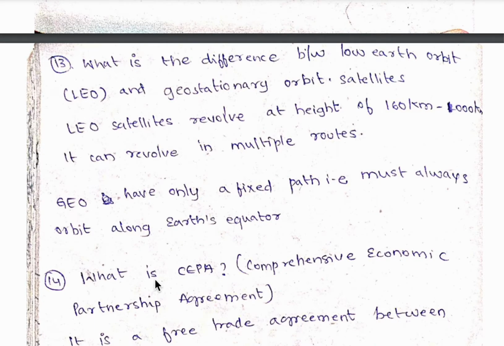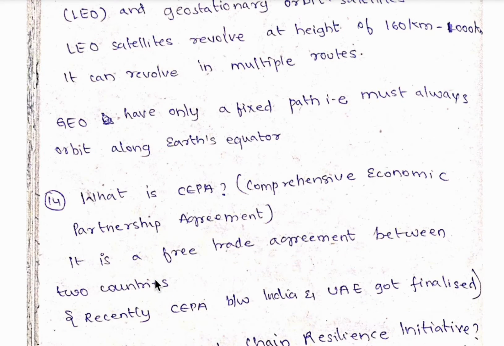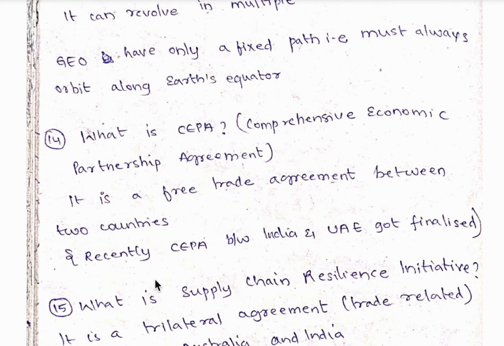14th question, what is CEPA? It is Comprehensive Economic Partnership Agreement. So Comprehensive Economic Partnership Agreement is a free trade agreement between two countries. So recently this Comprehensive Economic Partnership Agreement was done between India and UAE, and this also got finalized.